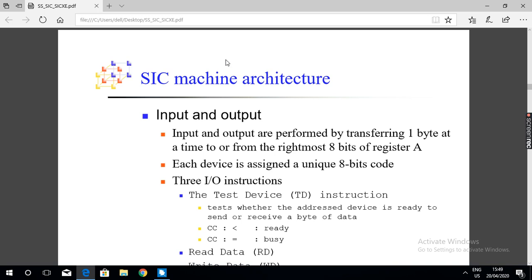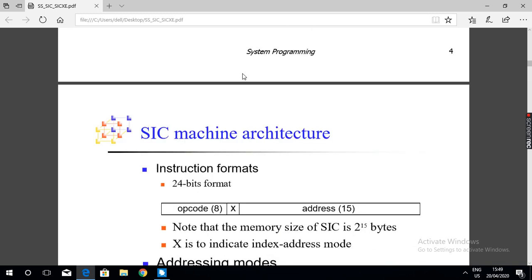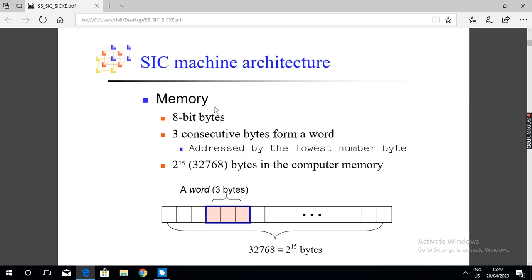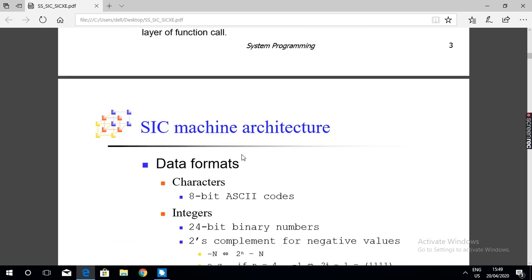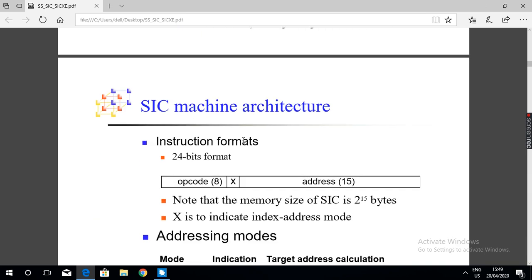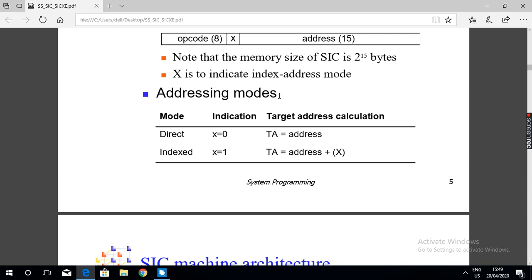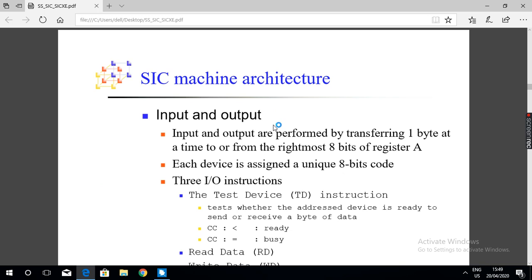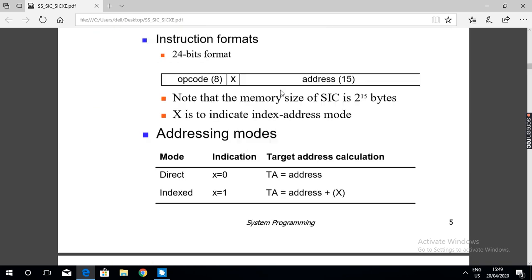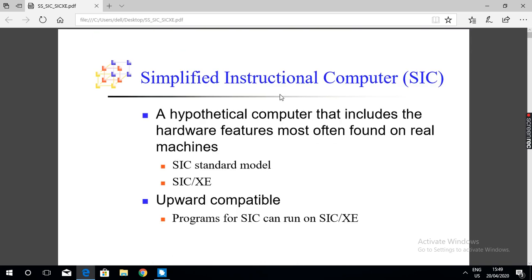You should list out these 7 components and write in detail about each of them: memory, registers, data formats, instruction formats, addressing modes, instruction set, and input and output. So we will move one by one.